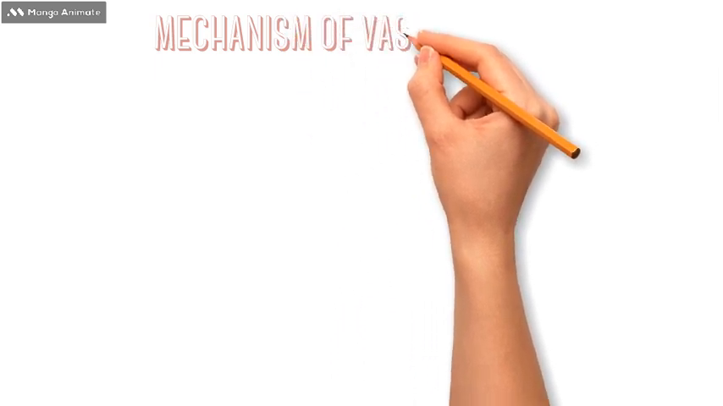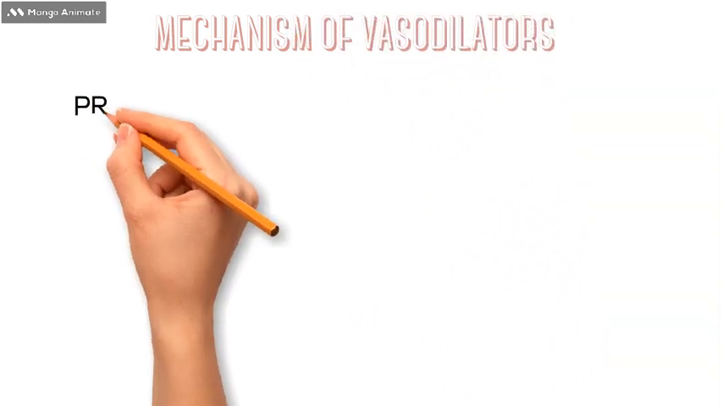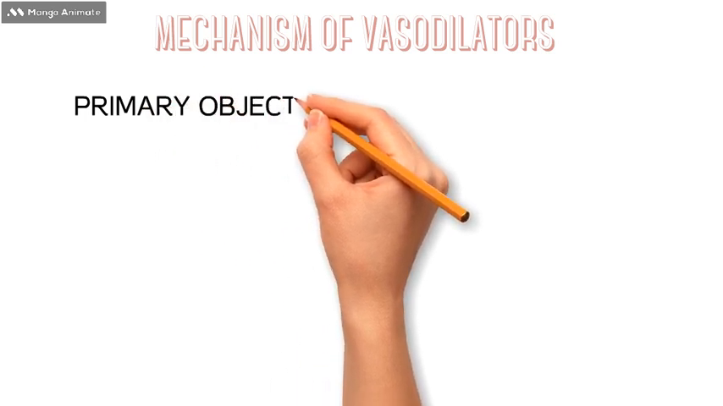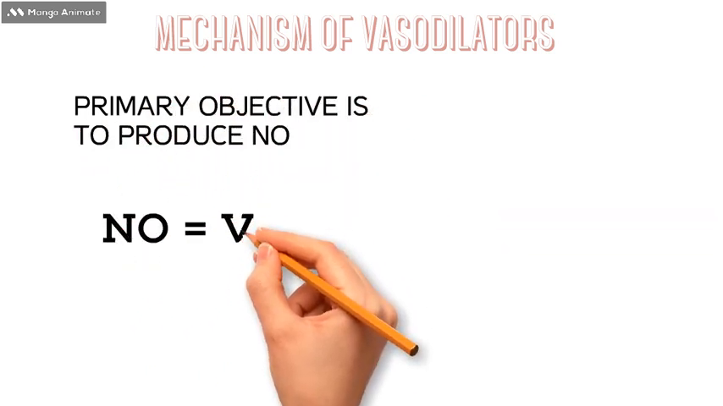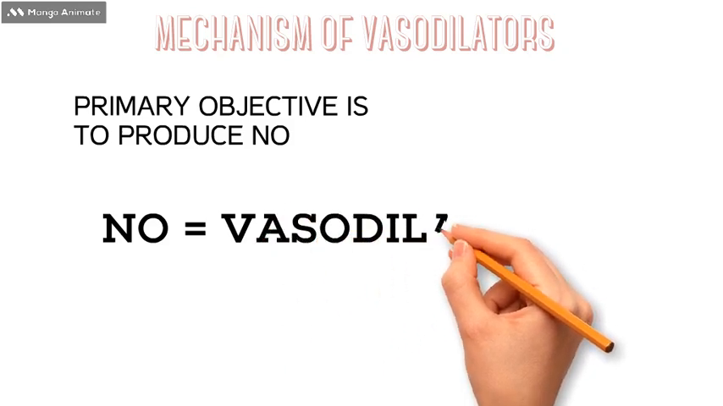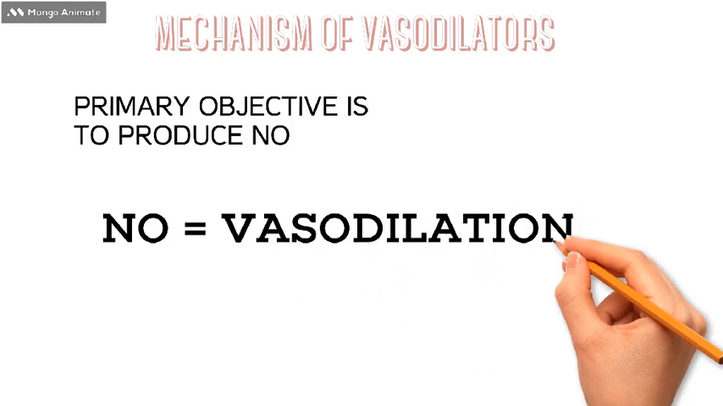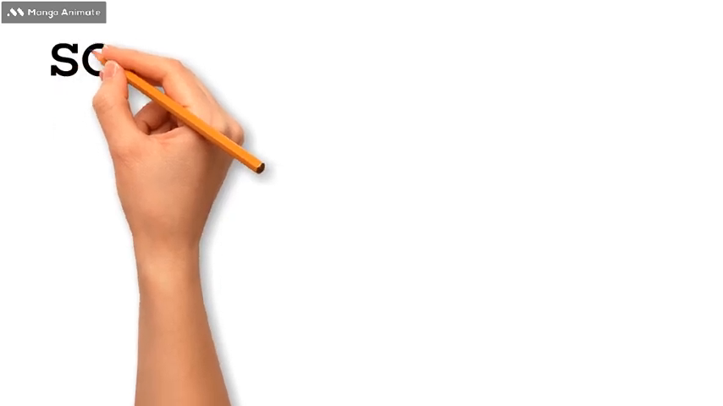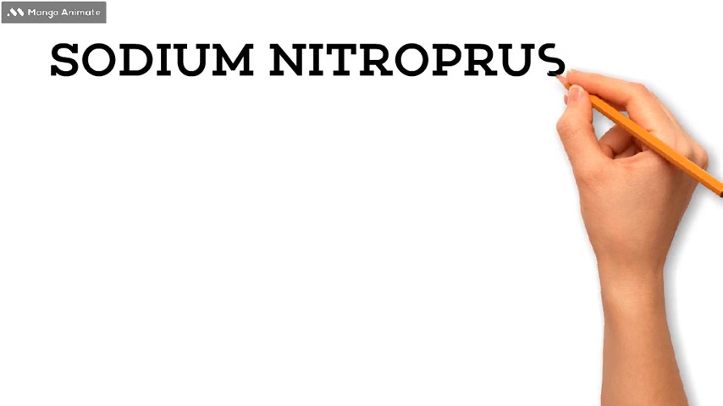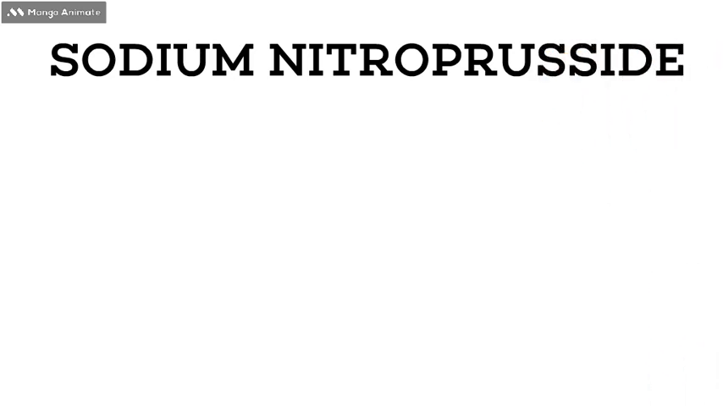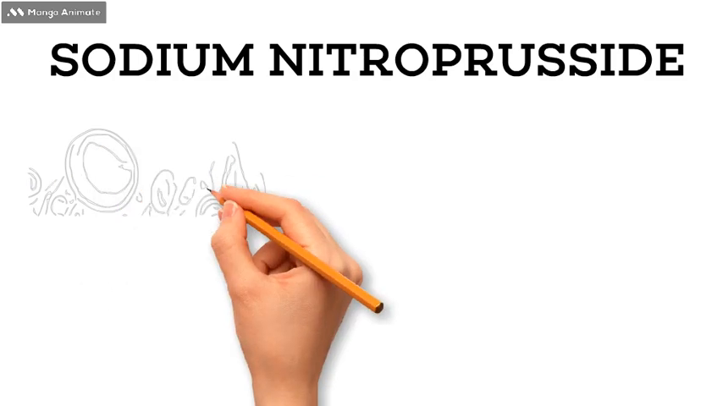Now let's discuss the mechanism of vasodilators. We must understand that the primary objective of any vasodilator is to produce nitric oxide, because in the previous video we learned that nitric oxide is the precursor molecule of vasodilation. Now let's take an example of sodium nitroprusside, which can be found in the market as nitroglycerin pill and is given by the sublingual route to a patient.